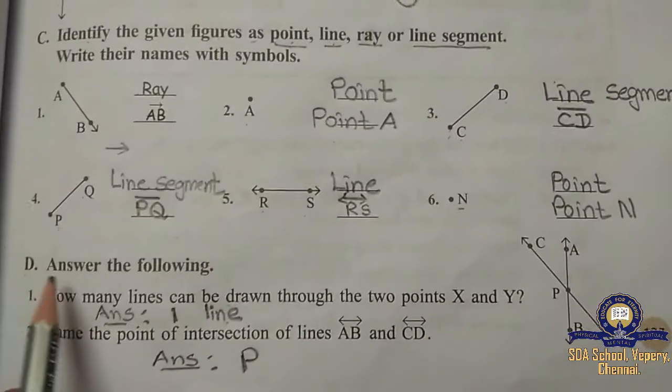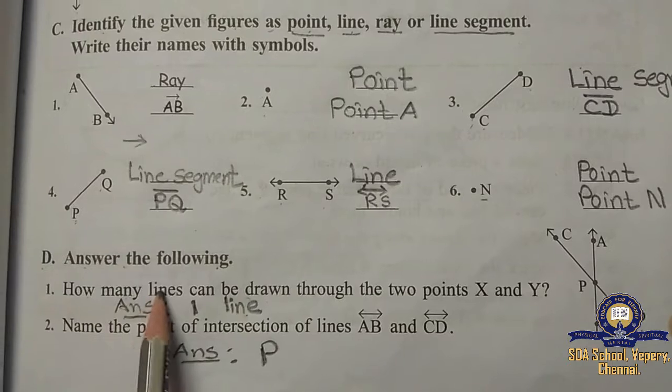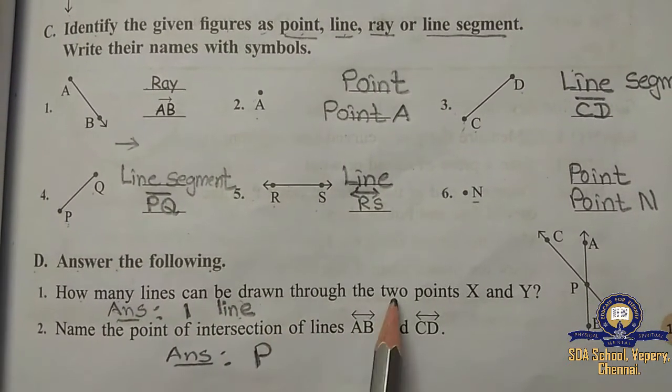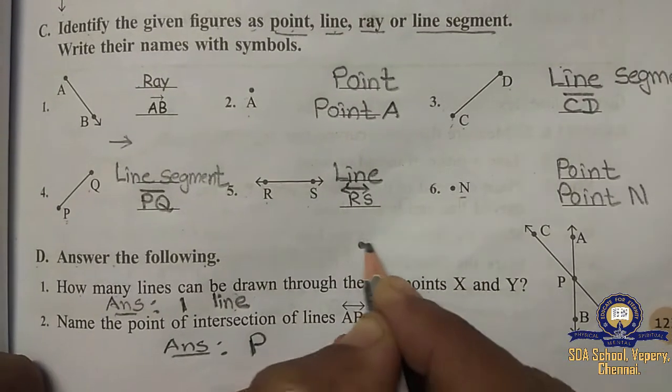Okay, now D1, answer the following. See, now you have to be careful. How many lines can be drawn through the 2 points X and Y? See, now you take like this.